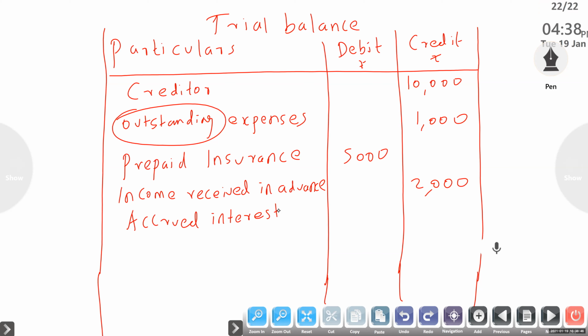Debit, because it is an asset. So prepaid expense and accrued income are assets. It will be used in your final accounts also. Prepaid expenses, accrued income, asset; income received in advance, outstanding expense, liability.